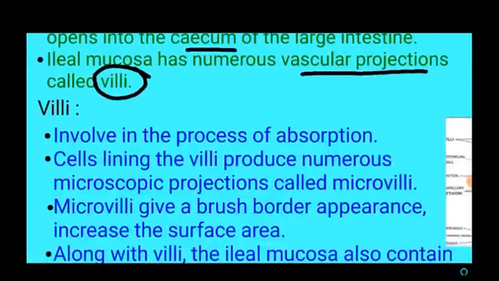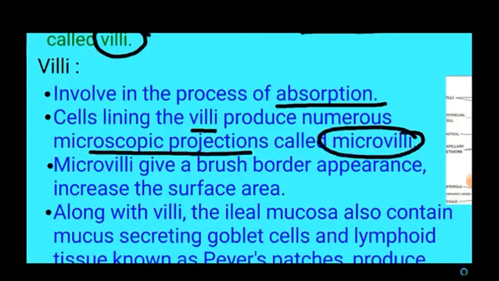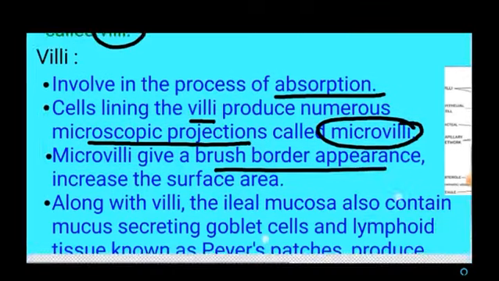Villi are involved in the process of absorption, and the cells lining the villi produce numerous microscopic projections called microvilli. These microvilli give a brush border appearance and also increase the surface area of the small intestine.